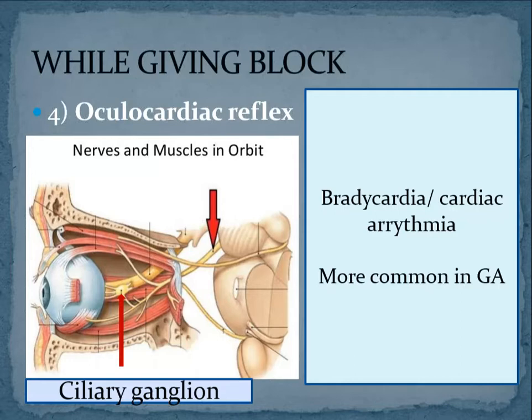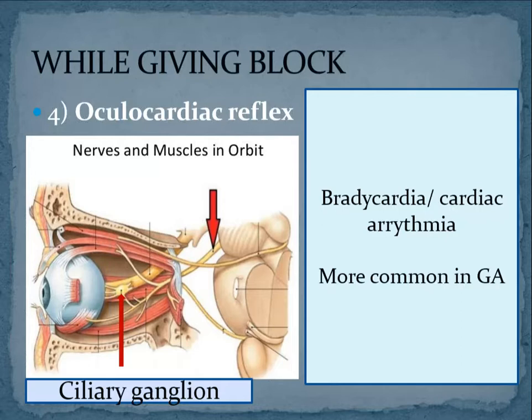Why it is more common with general anesthesia is because whenever you give a local block, that is your peribulbar or retrobulbar or subtenons, whatever, this particular parasympathetic ganglion, the ciliary ganglion, which is behind the globe within the muscle cone, will get paralyzed.